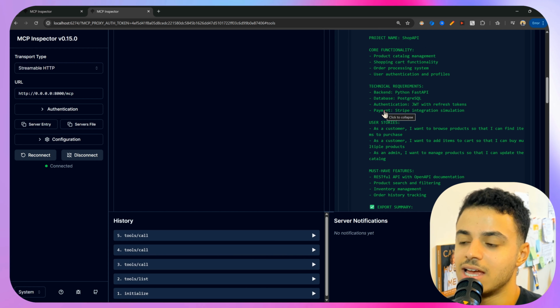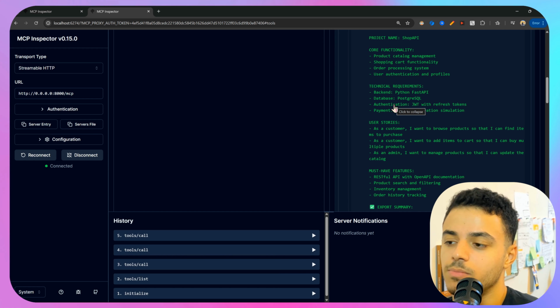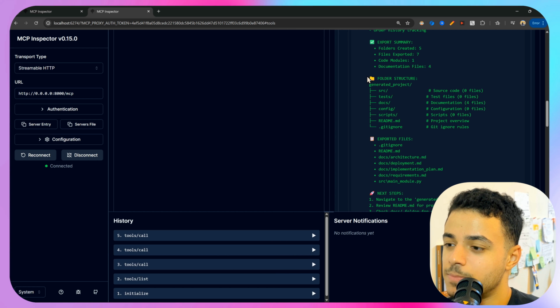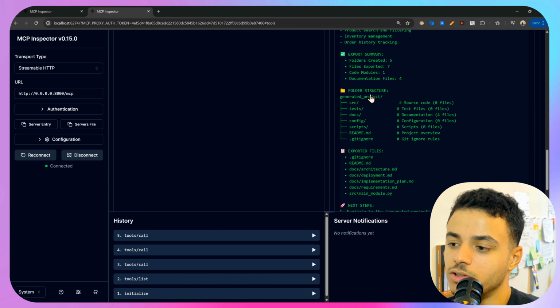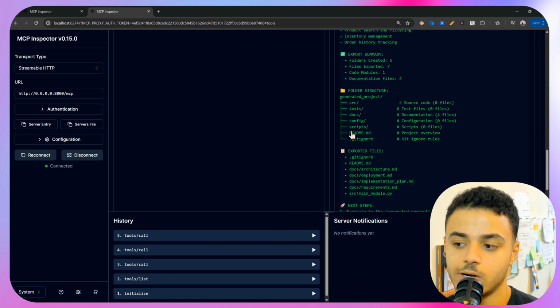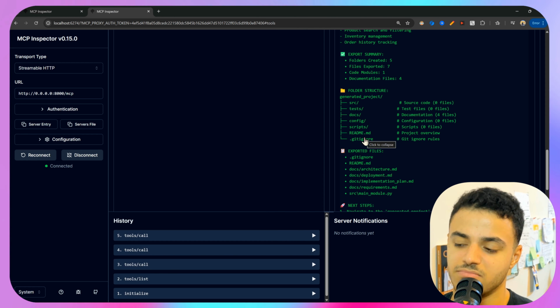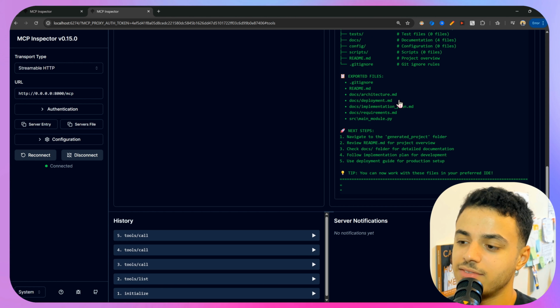So it is just breaking down the whole project in the best practices. So we have the folder structure, source, tests, docs, config, scripts, readme.md, or the markdown of project overview, and literally we have everything we need.